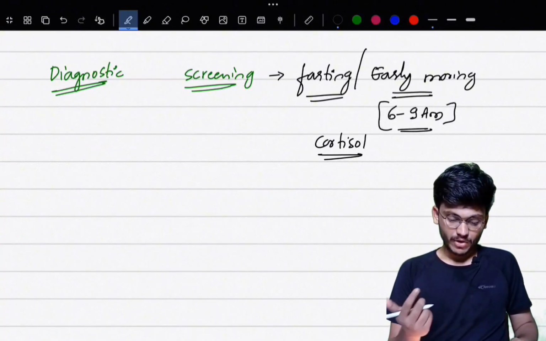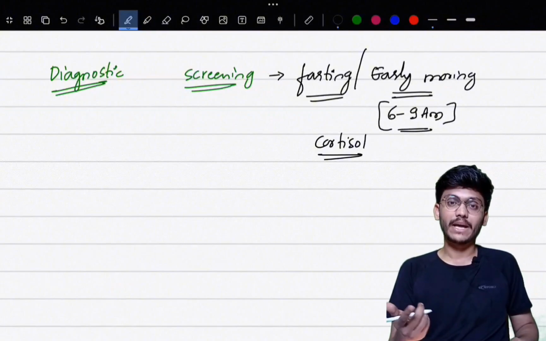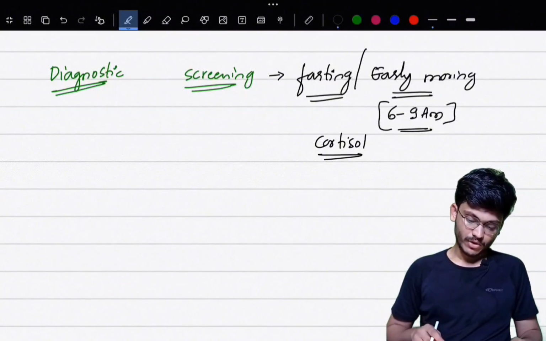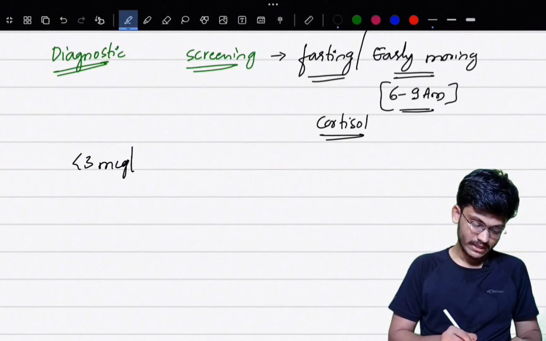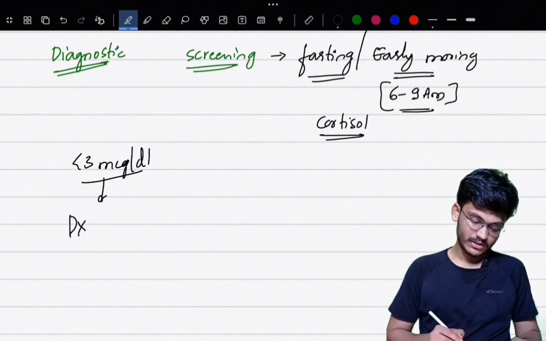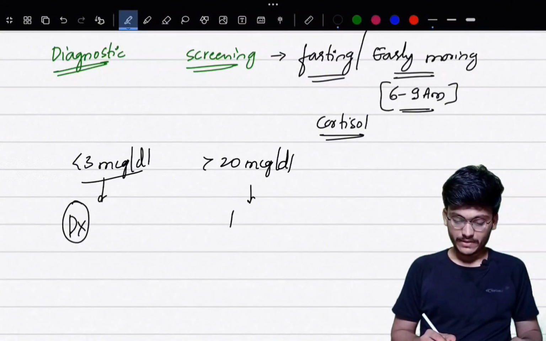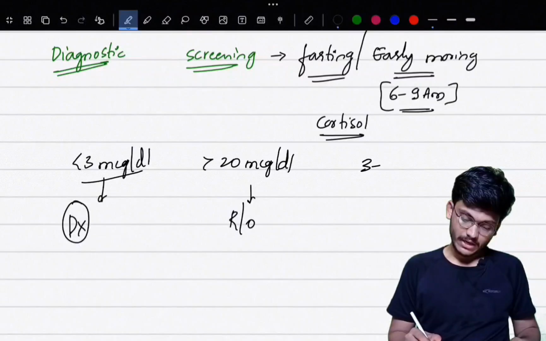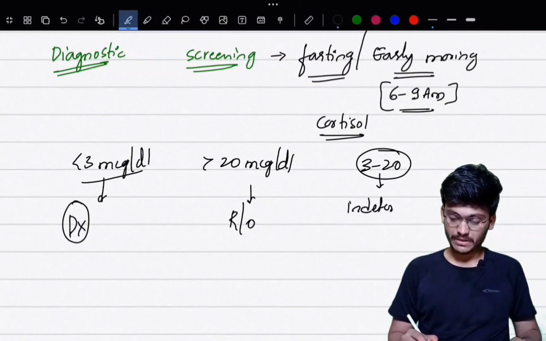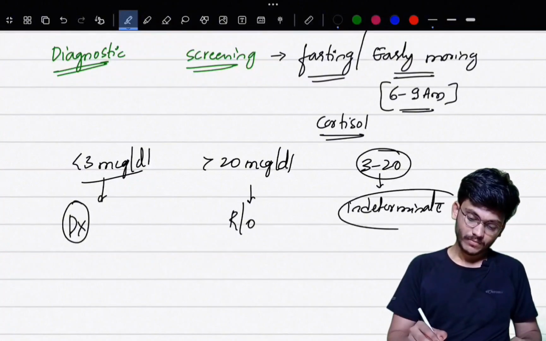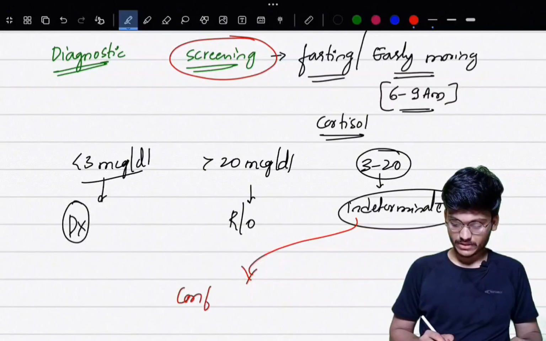When they should be at peak, if cortisol levels are found to be low, then it is a definitive finding for diagnosis of Addison's disease. If the cortisol value comes less than 3 micrograms per deciliter, then it is a diagnosis of Addison's disease. If it is more than 20 micrograms per deciliter, then you should rule out Addison's disease. If it is between 3 and 20, then this is an indeterminate value. Then you should go for a confirmatory test.